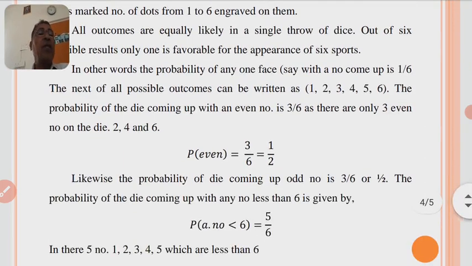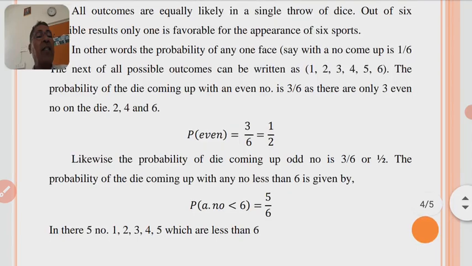Likewise, the probability of the die coming up with an odd number is 3 by 6 or 1 by 2. The probability of the die coming up with any number less than 6 is 5 by 6, as there are 5 numbers which are less than 6.